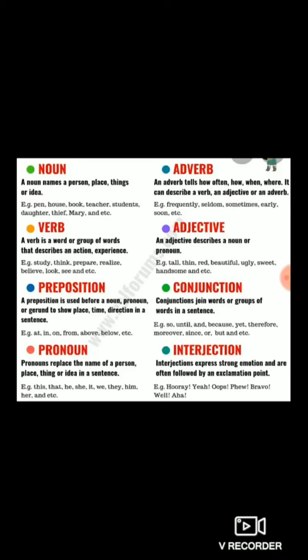Next is interjection. You all know interjections express strong emotion and are often followed by an exclamation point. Always interjection ends with the exclamation mark. For example, hooray, yay, oops, bravo, well, wow, bravo. These all are the examples of interjection and it ends with an exclamation mark.